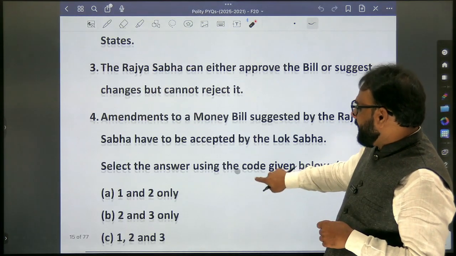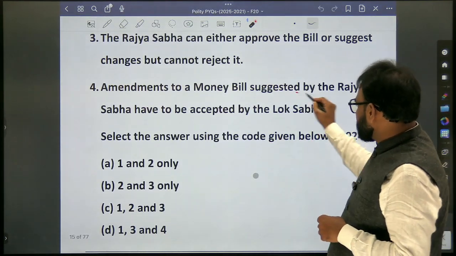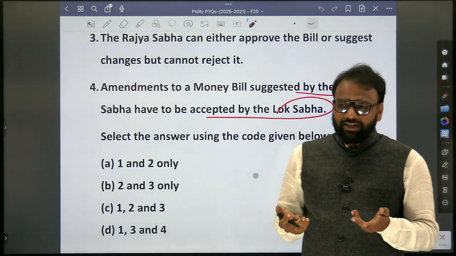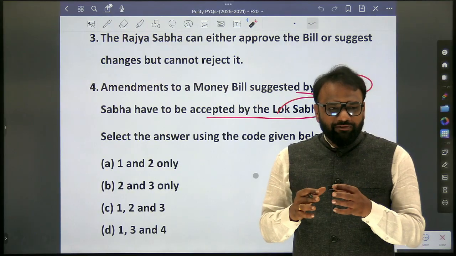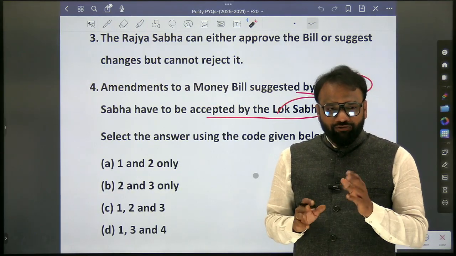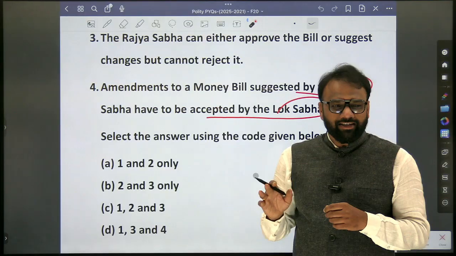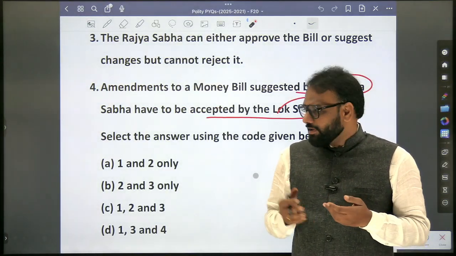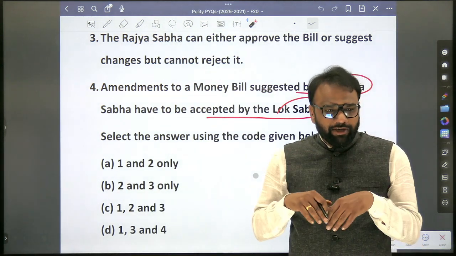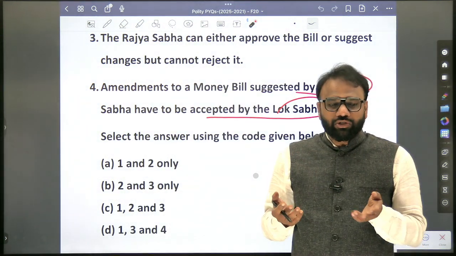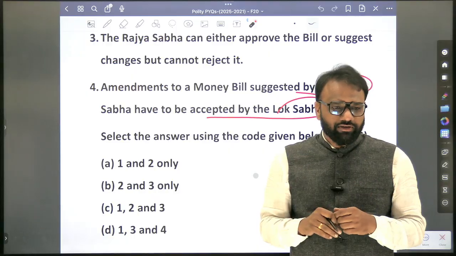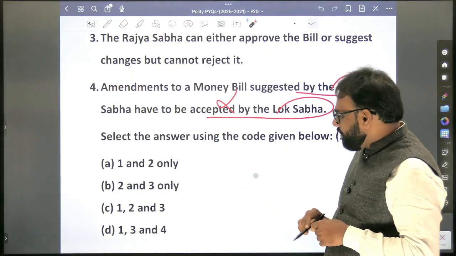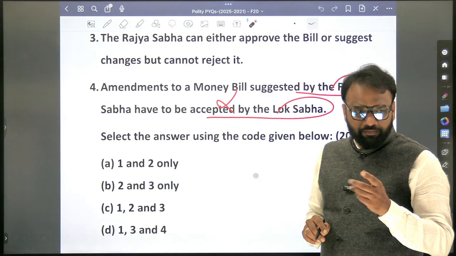Fourth one, amendments to a money bill suggested by the Rajya Sabha have to be accepted by the Lok Sabha. Not necessary. So we have seen, Lok Sabha will wait for how many days? 14 days. In case of an ordinary bill, 6 months, yes, you are right. So it will wait for 14 days. Within that, if the suggestions come, Lok Sabha may either accept the suggestions or not accept them. The bill will be considered as passed after 14 days. So the fourth statement is wrong. Now second and third are correct.